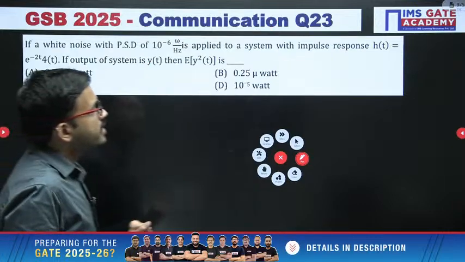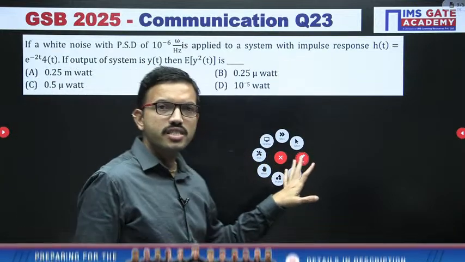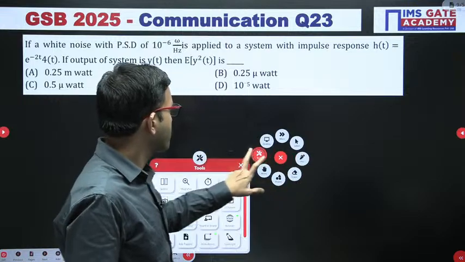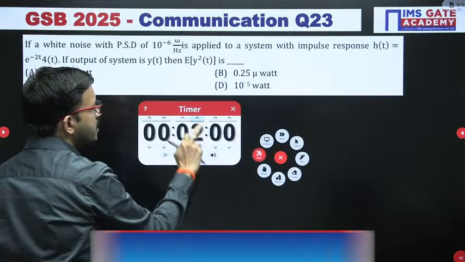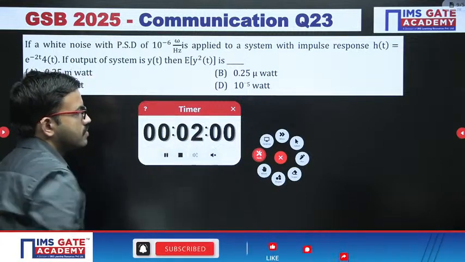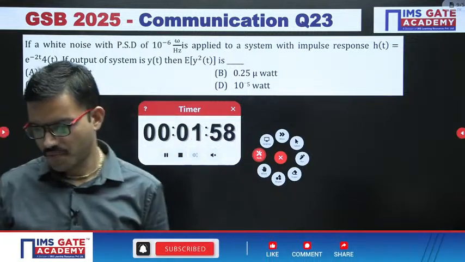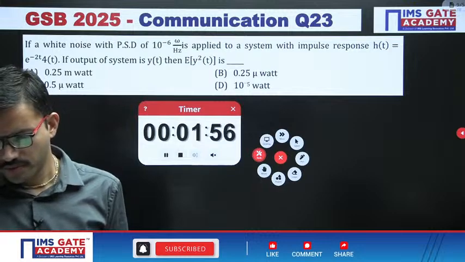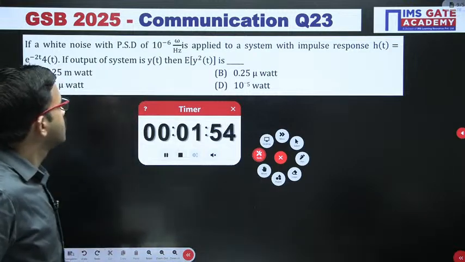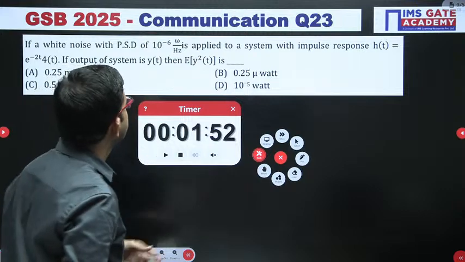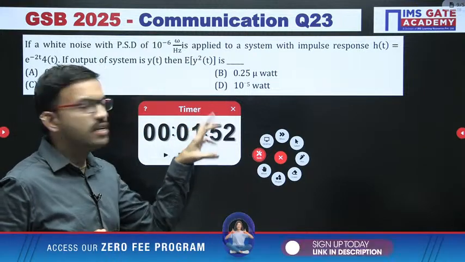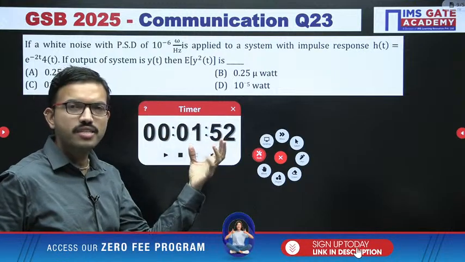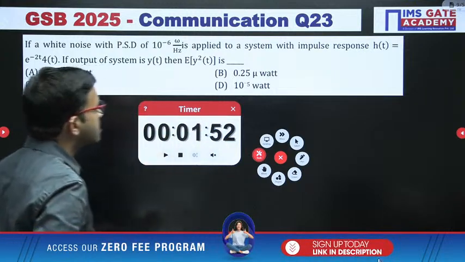Next question, all of you give it a try. This is an interesting question. I am giving 2 minutes. First I am discussing what we have given in the question data, and accordingly, by considering that hint point, you can answer. I have paused the timer.